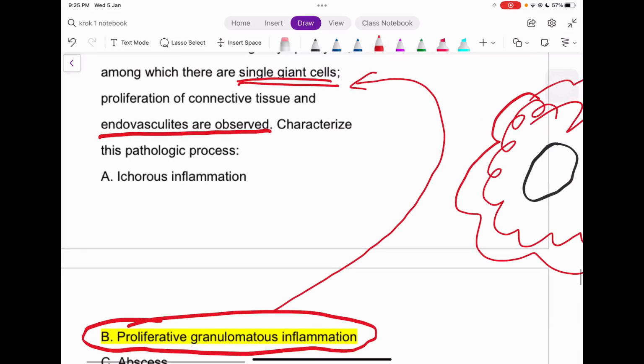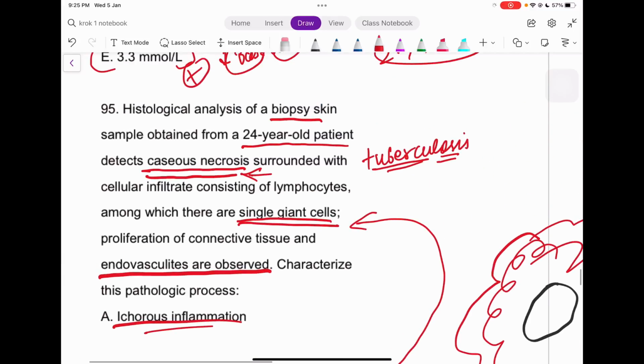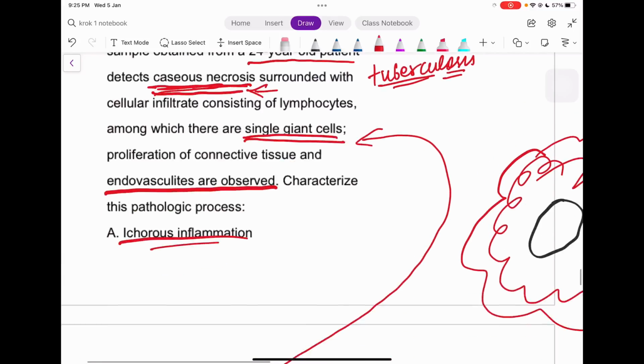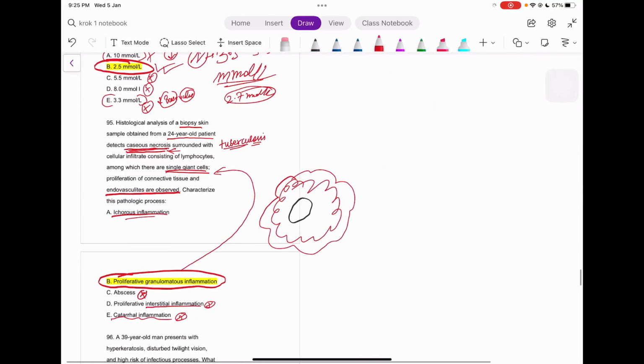Ischemic inflammation, no, there is no ischemia like that. Simply catarrhal inflammation, no, it's simply written as caseous necrosis out there, right? This can't be a catarrhal inflammation. Interstitial inflammation, no. Abscess, there is no pus present out here, so we can't pick this. So the only possible answer is proliferative granulomatous inflammation out there, right?